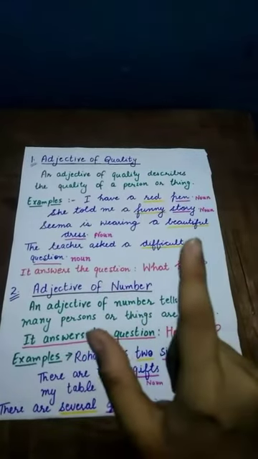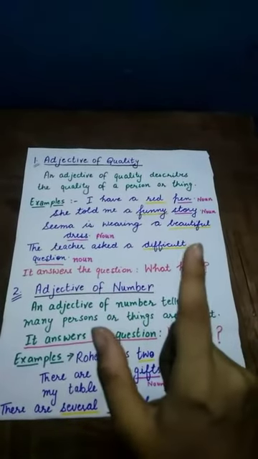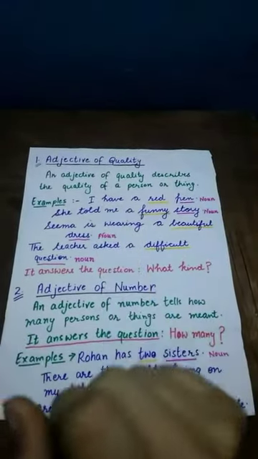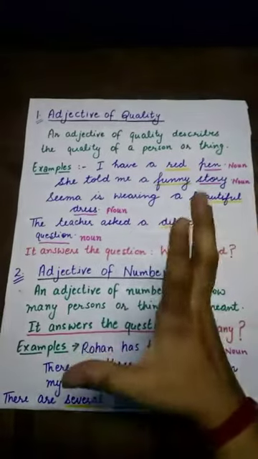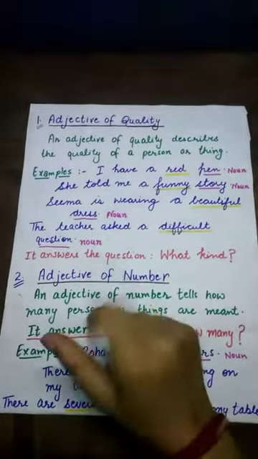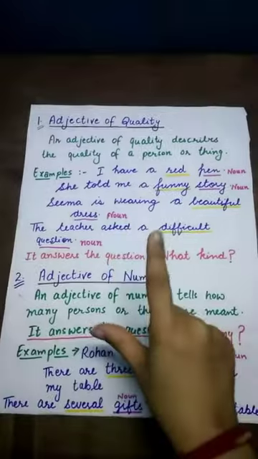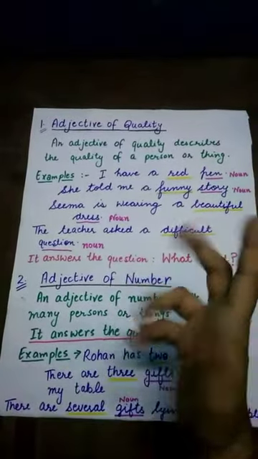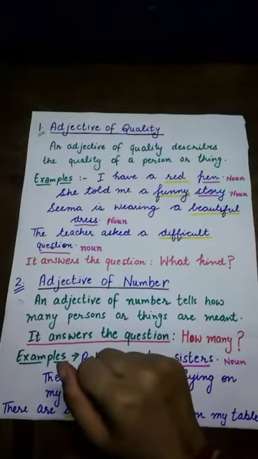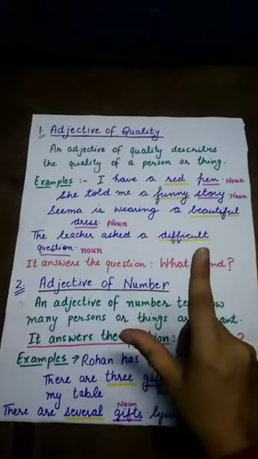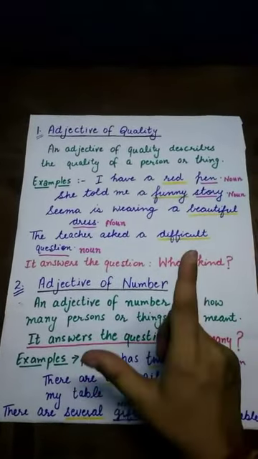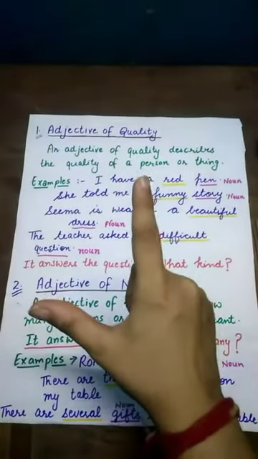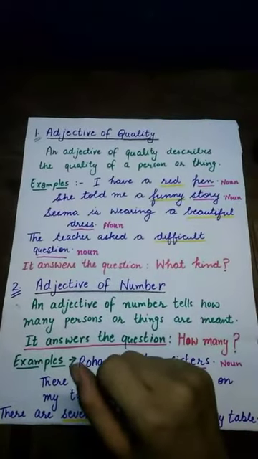Yes, it is beautiful. So beautiful is also an adjective of quality. Similarly, read out the fourth example. The teacher asked a difficult question. Now, what kind of question did the teacher ask? Yes, it was difficult. So, difficult is also an adjective of quality.